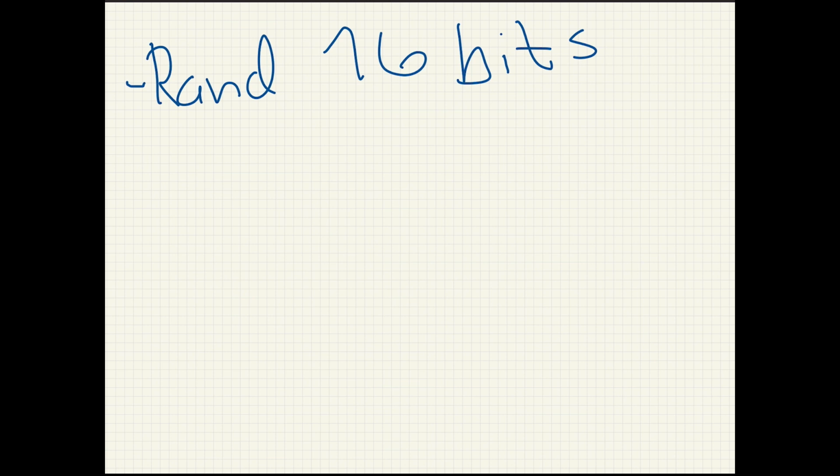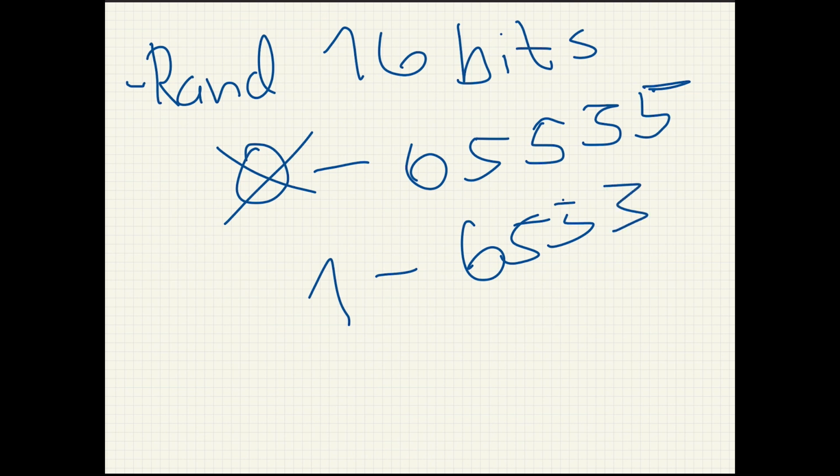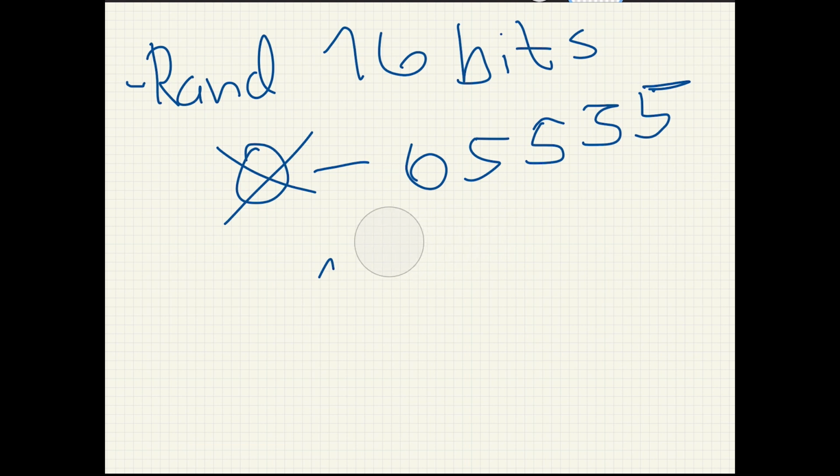That will mean a number from 0 to 65,535. And I will not use the 0, so this will be 1 to 65,536, I think. I haven't decided that, by the way. Let's do 0 for now.